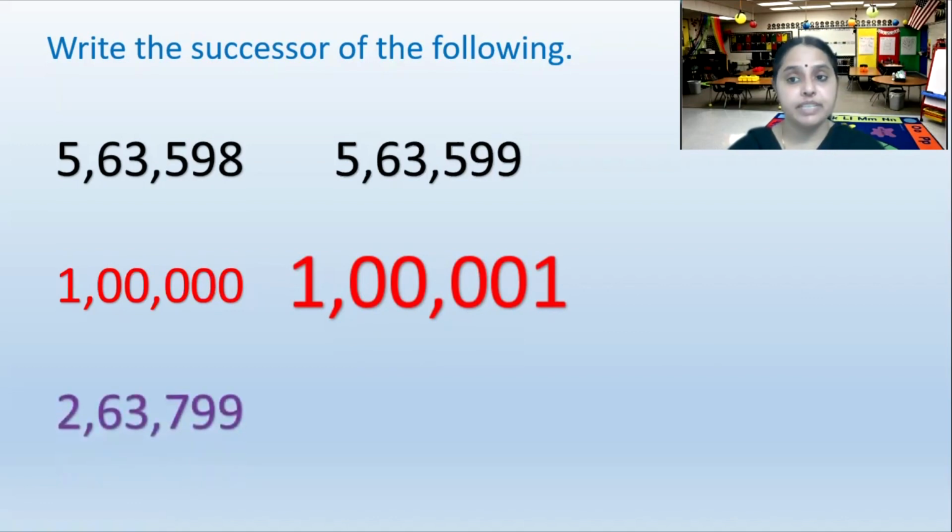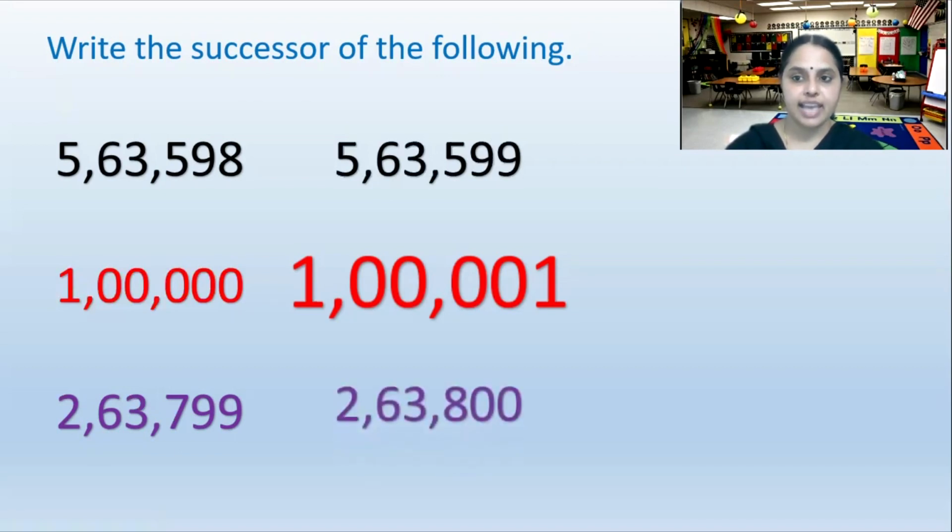Now what is the successor of 2,63,799? 799. What will the successor be? 800, right? So instead of 799, what will we write? 800.